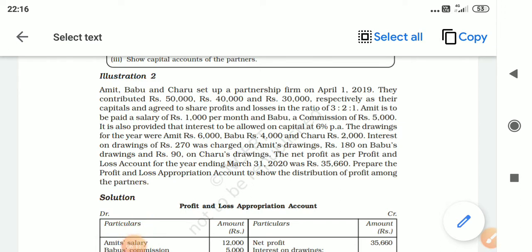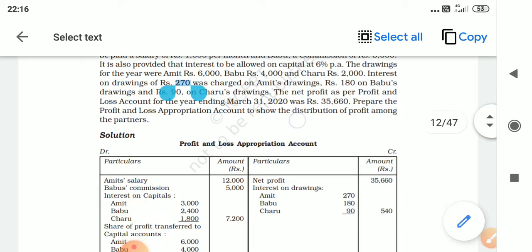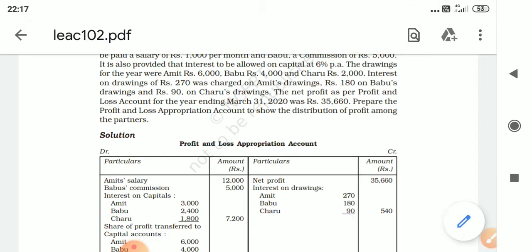Now, that is over. Next, the drawings will not come. You need not see it at all. Interest on drawings, the amount is already given, so no need to calculate the percentage. And interest on drawings is an income for the firm, so it will appear on the credit side. So see, they have written interest on drawings. In the inner column they have shown the split ups, in the outer column they have added.